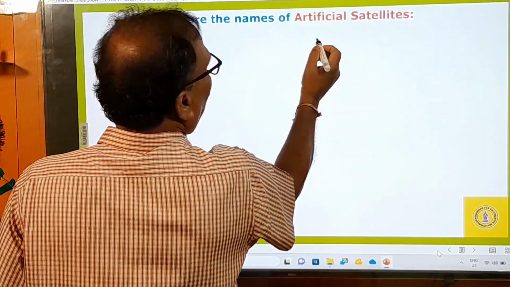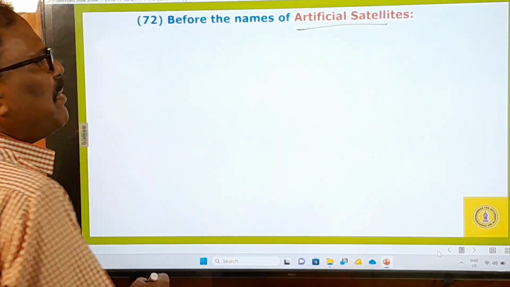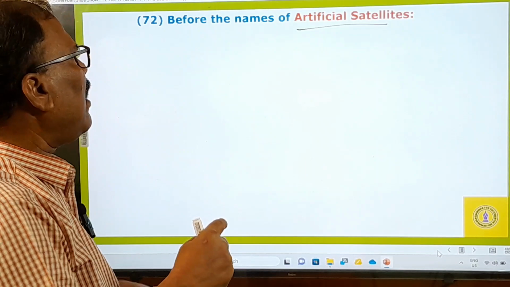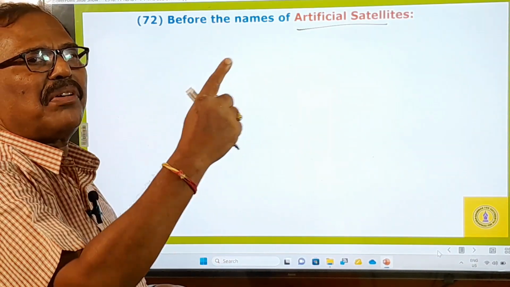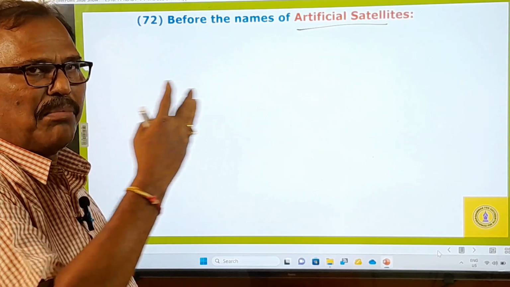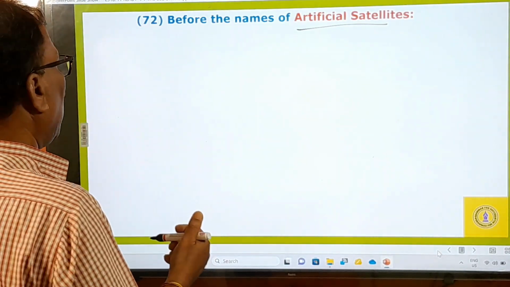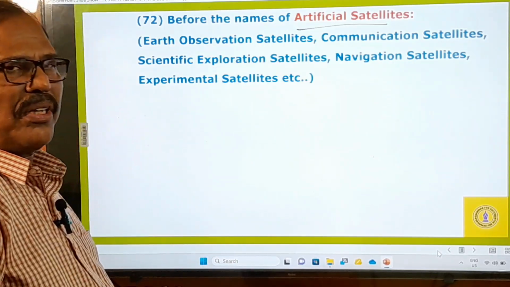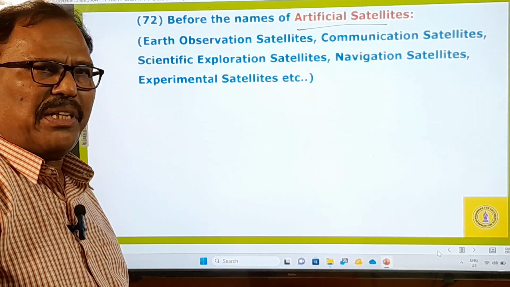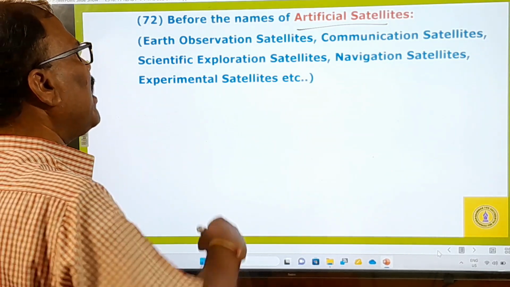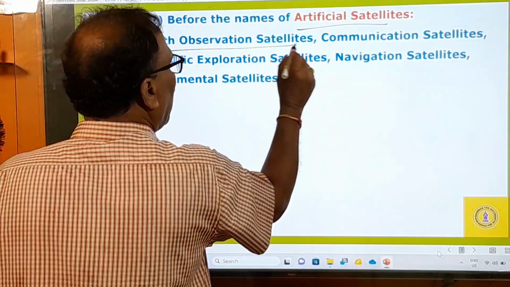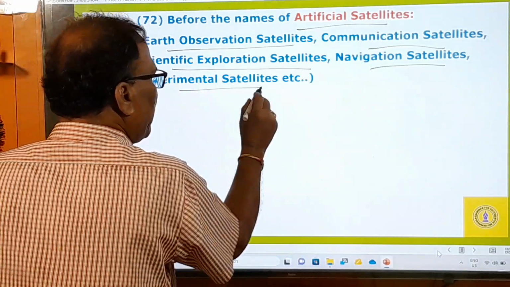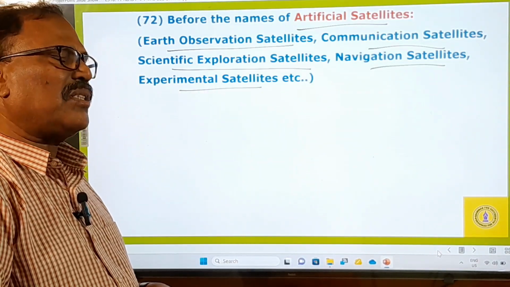Now, before the names of artificial satellites. Artificial satellites are satellites that revolve around a planet. These artificial satellites revolve around the Earth and around the moon. Many countries, China, South Korea, North Korea, England, France, Germany, the US, India, have sent into space Earth observation satellites, communication satellites, scientific exploration satellites, navigation satellites, experimental satellites, weather satellites, so many satellites.